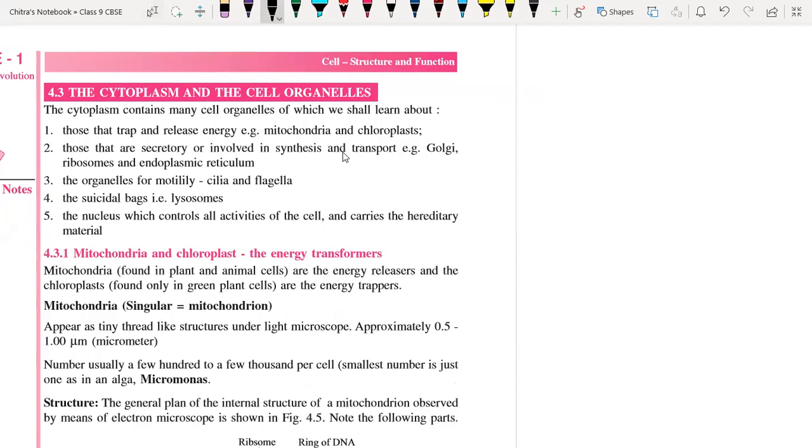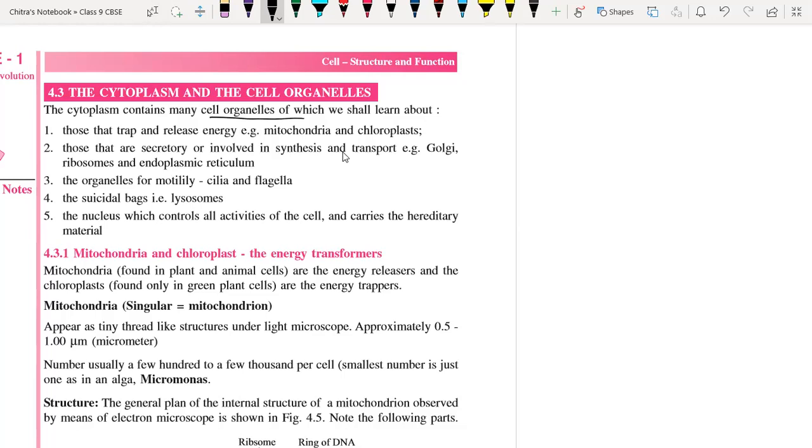The cytoplasm contains many cell organelles, like mitochondria, nucleus, Golgi apparatus, endoplasmic reticulum, ribosomes, lysosomes and vacuoles. All these are embedded in the cytoplasm of the cell.